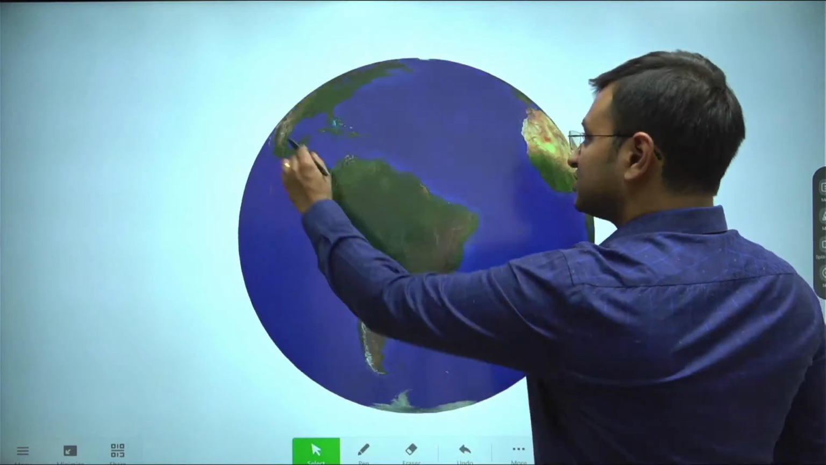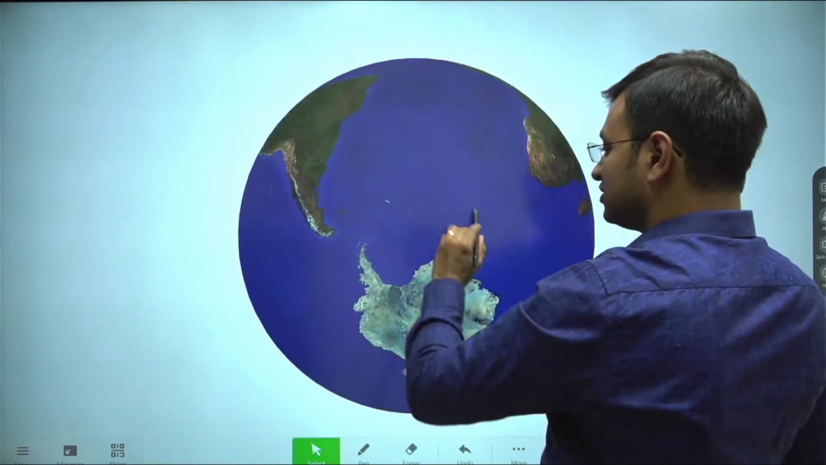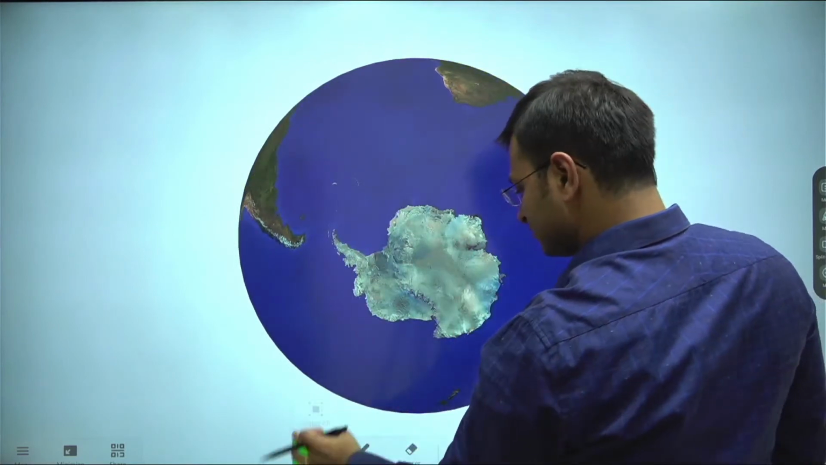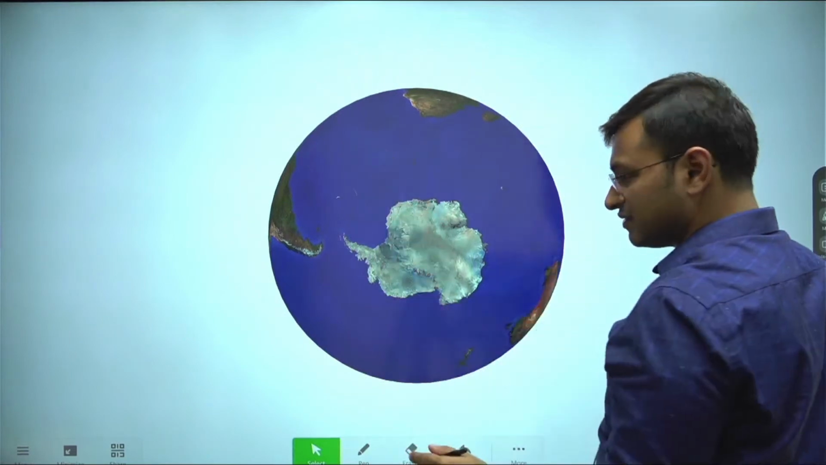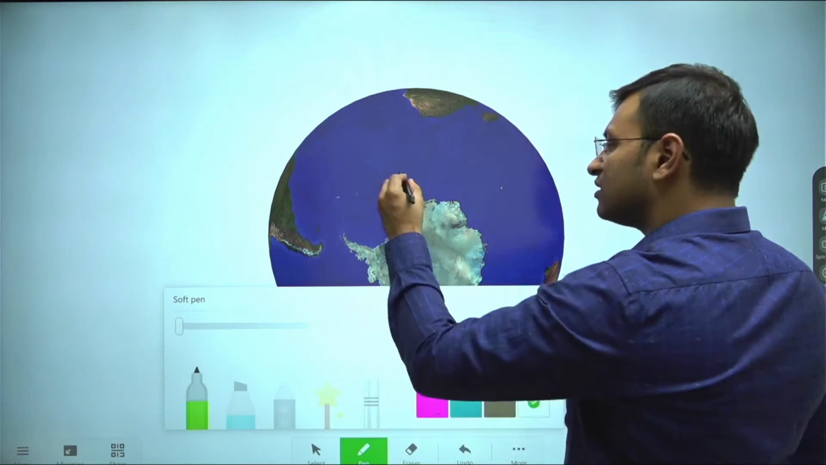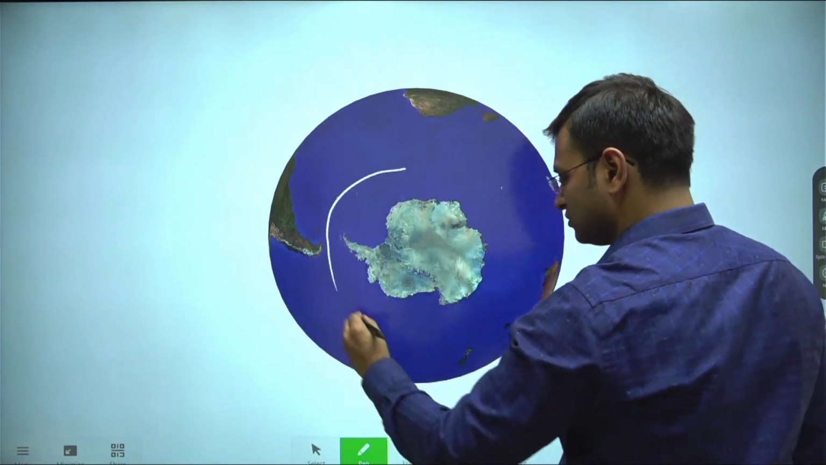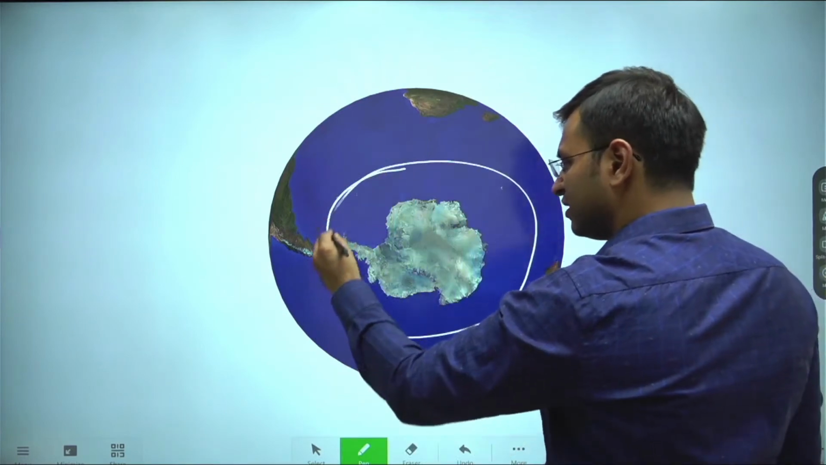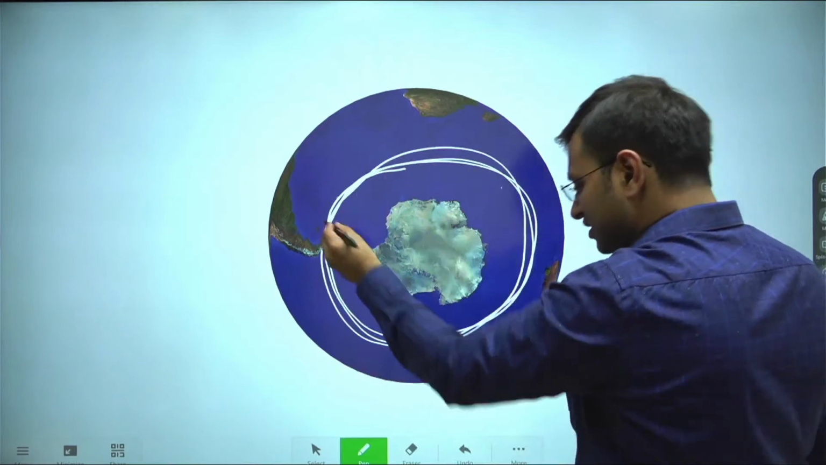So if I'm now showcasing the Antarctic region, so this is our Antarctic region for you all. In this region the polar vortex will again circulate like this. This will be our deflection. This will be our polar vortex of the southern hemisphere.